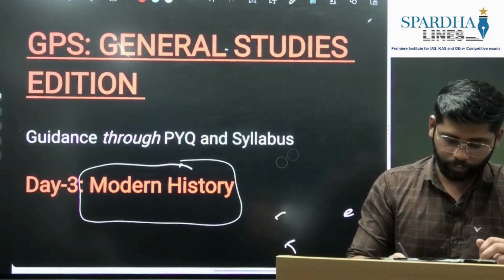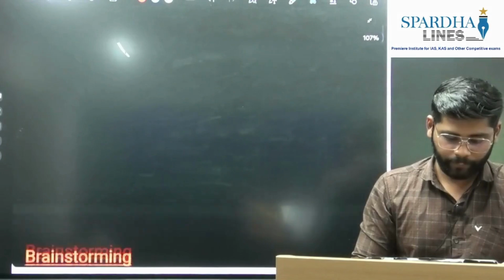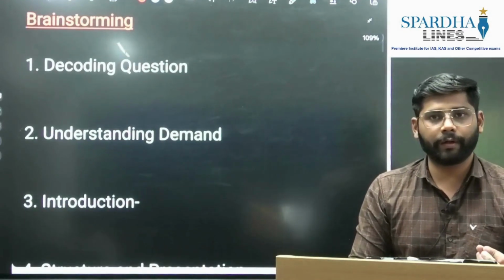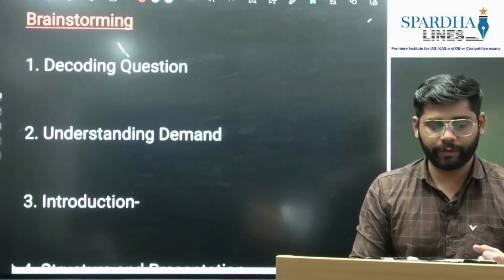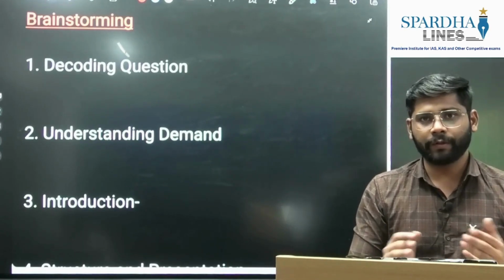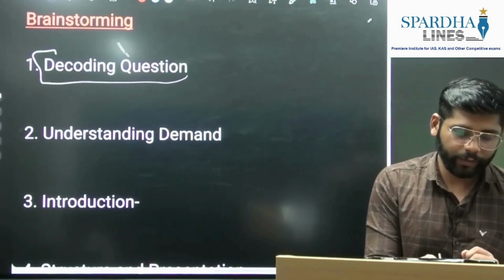So now we'll move towards our actual discussion. If you have seen the discussion on ancient history, medieval history and art and culture, you will know how we approach the questions. When it comes to a question, the first part is decoding the question.